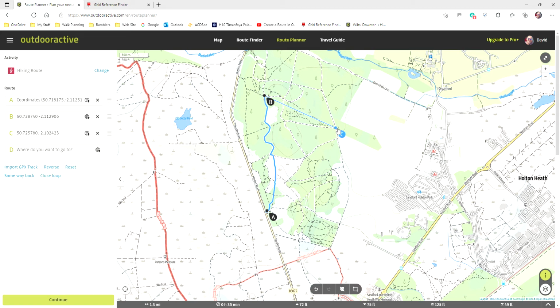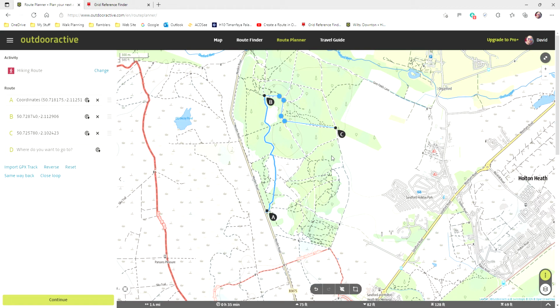You can see it's not too subtle, it's just a straight line. But what I can do, and what you will need to do sometimes, is drag that path. You can see the little yellow button there, and you're going to need to physically construct the route step by step. This does happen sometimes. So that's the sort of thing that you would do.